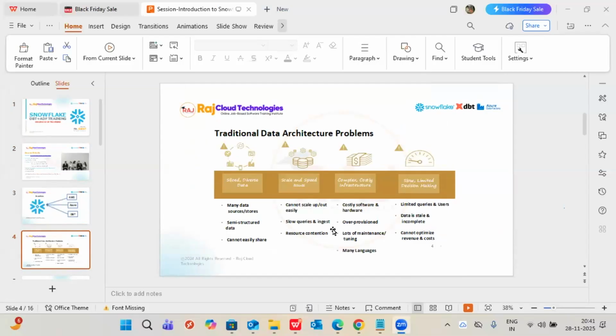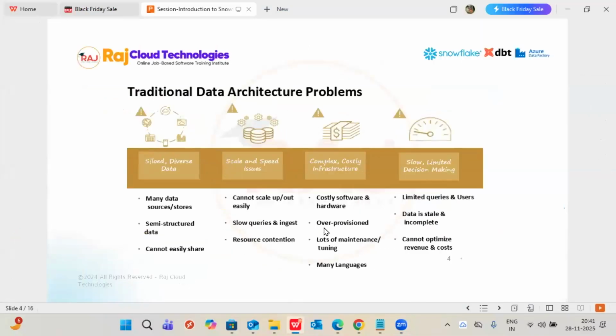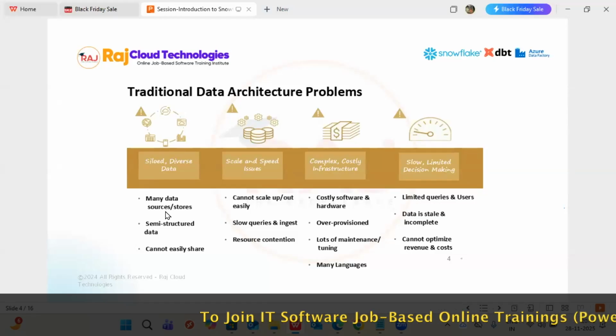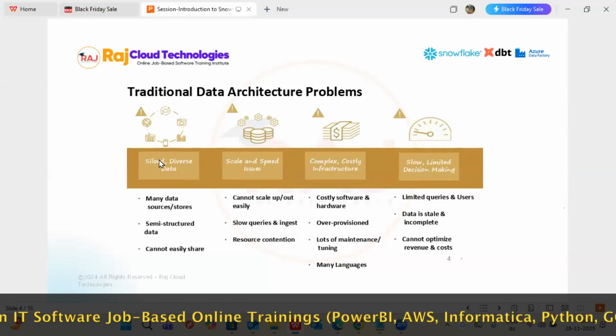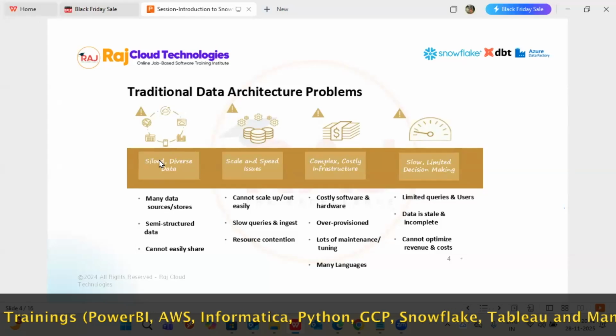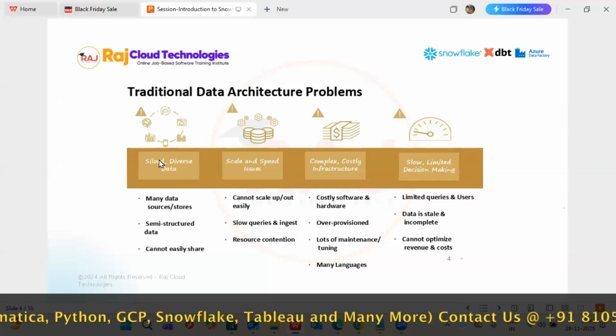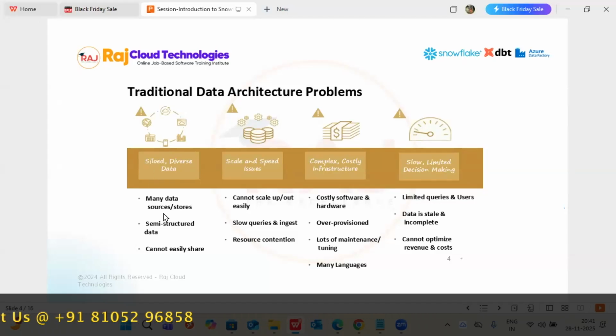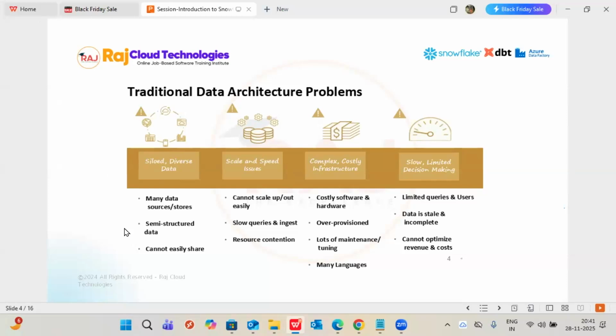So guys, this is the traditional one, for example. If you go to traditional, very limited sources can be connected, and semi-structured data handling and sharing the data with anyone is not easy. All of that we get solved with Snowflake, because Snowflake can handle 100 plus sources connecting to it. It can also handle semi-structured data, and the data sharing concept is also easy with Snowflake. That is the reason Snowflake is the best compared to the traditional.